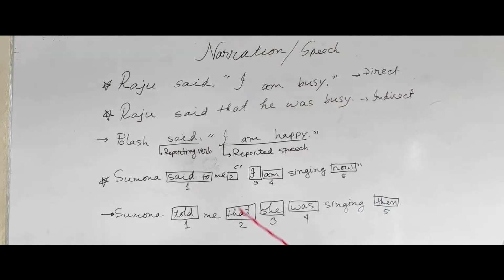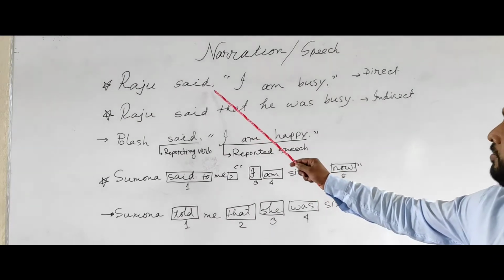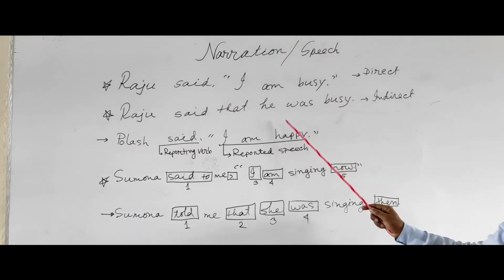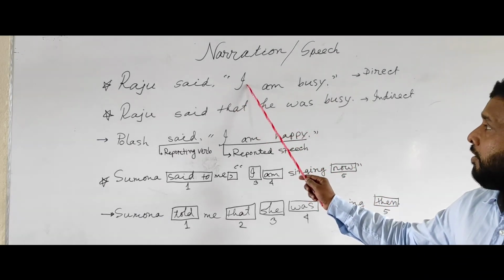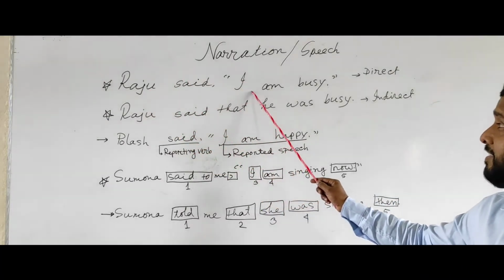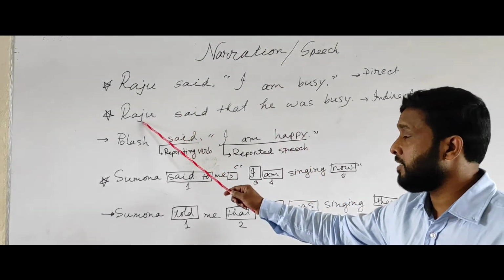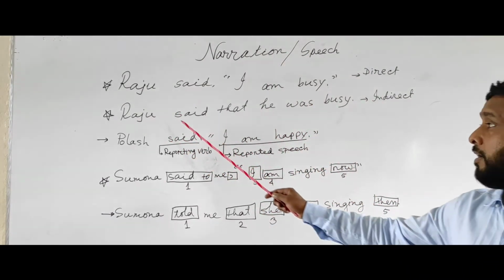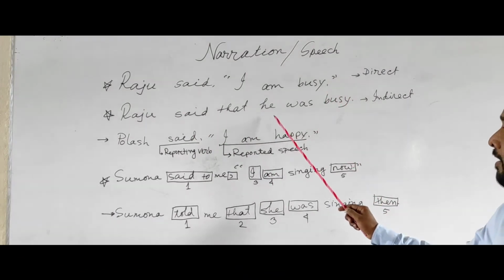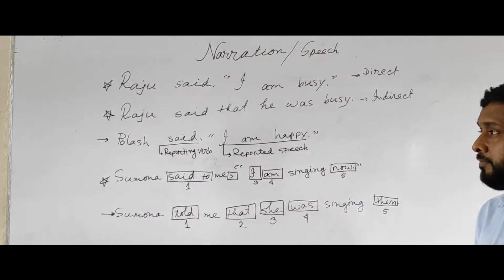And indirect narration, follow me. Raju said that he was busy. There is no comma and no inverted comma. In the direct sentence, Raju directly said "I", meaning Raju, and in this sentence another person is speaking about Raju. Raju said that he was busy. There is no inverted comma in this sentence. So this is indirect speech.